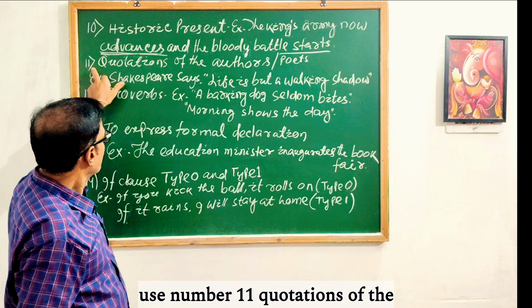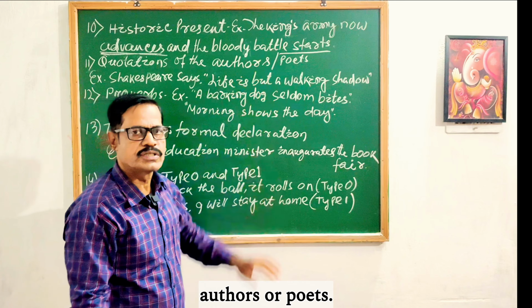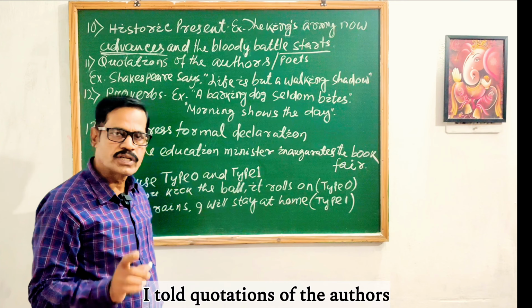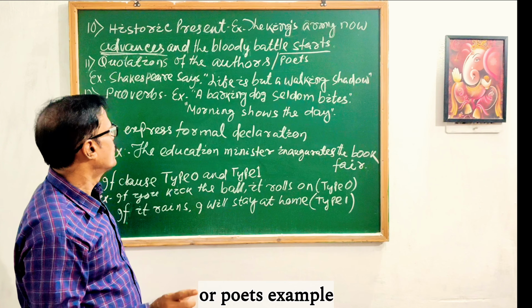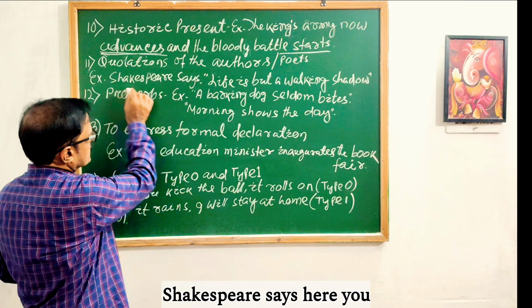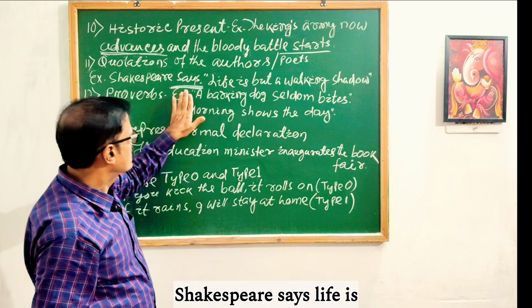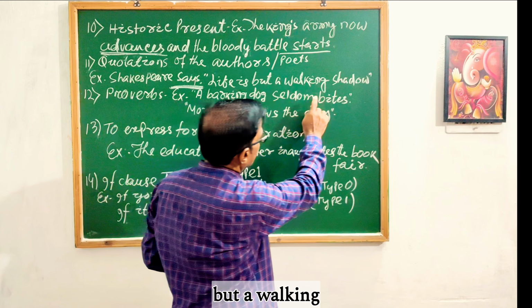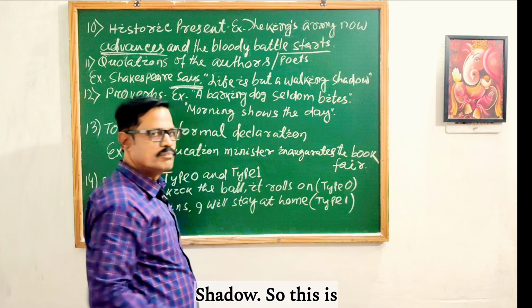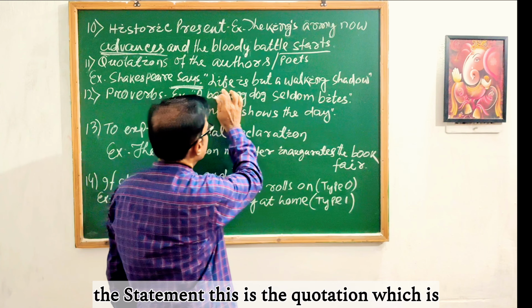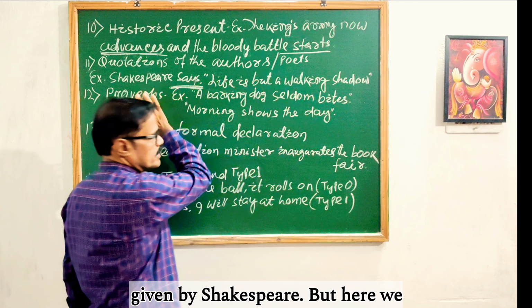Then come to use number 11, quotations of the authors or poets. Example: Shakespeare says, life is but a walking shadow. This is the quotation given by Shakespeare.